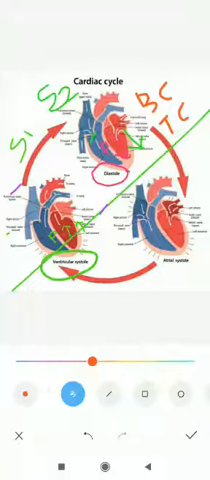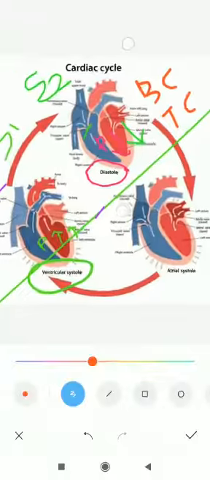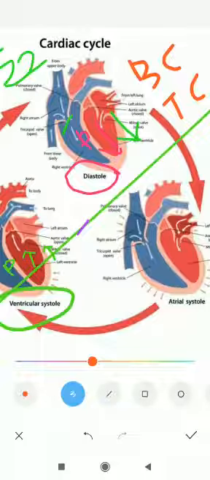A tank is a reservoir, because the valve is not open, it's closed, so it can work as a reservoir. That's why the blood will come from the atria to the ventricle after the opening of the bicuspid and tricuspid valves, by the pressure gradient, because the atria side has too much blood with too much pressure. So that's why it will come downward.